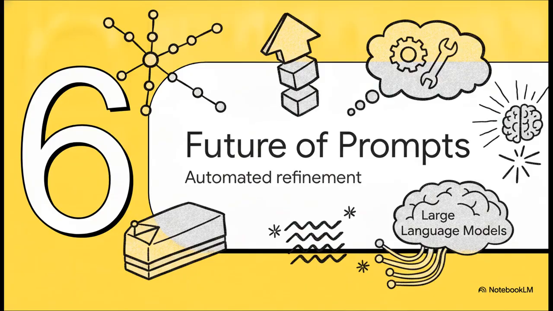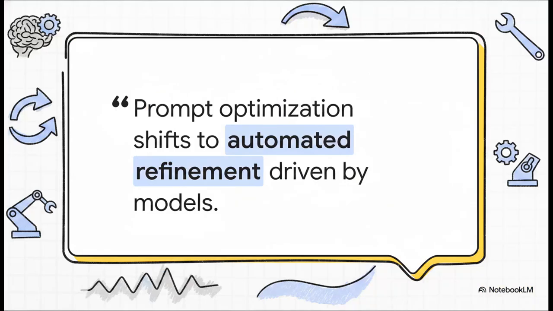Finally, Section 6, the future of prompts. The big shift to automated refinement. This quote perfectly captures the horizon line. As the IBM research notes, we are rapidly moving away from humans just manually tweaking text in a sandbox.